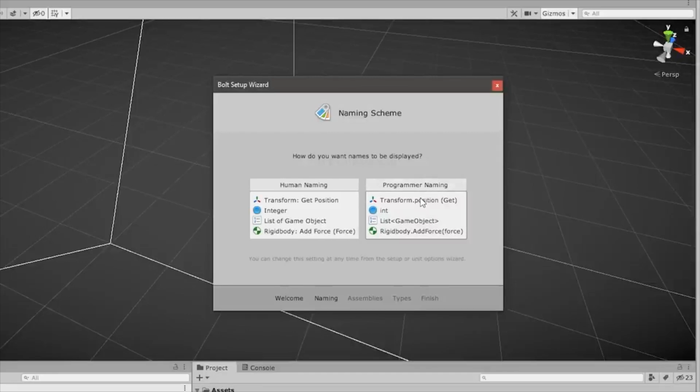And by just using programmer naming, you will be exposing yourself to basic programming syntax. So even if you're not intentionally trying to learn C#, you will learn it as you use visual scripting more and more. But at the same time, just like it says down here, you can change this at any time. So if you feel intimidated by programming syntax, you can start off with human naming and then later on transition into programmer naming. Okay, so in this case I will be choosing programmer naming.